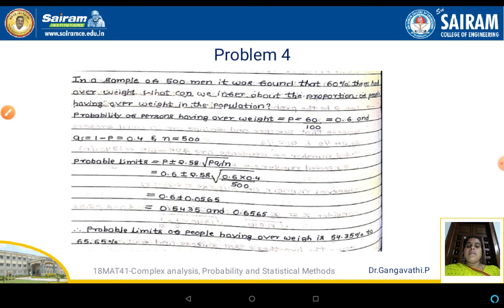So in between we had plus or minus. Once we are going to take the value of plus, and the other time we are going to take the value of minus. So once we take plus, it is 0.6565, and when we take the value of minus, we get 0.5435. So the probable limits of people having overweight is 54.35% to 65.65%. So this is the probable proportion of people having overweight in the population.